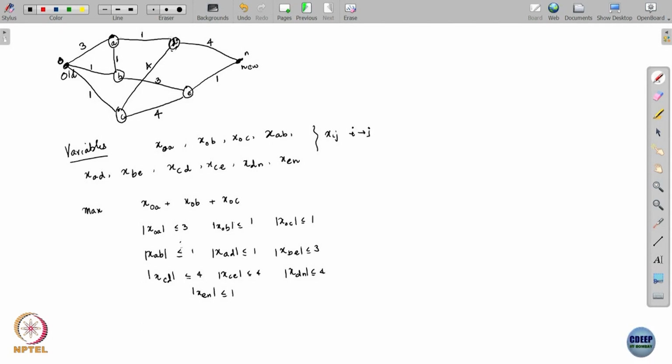Let us look at the flow that comes into A. In terms of the variables that I have defined, there is only one variable that stands for flow that comes into A, and that is x_oa, right.